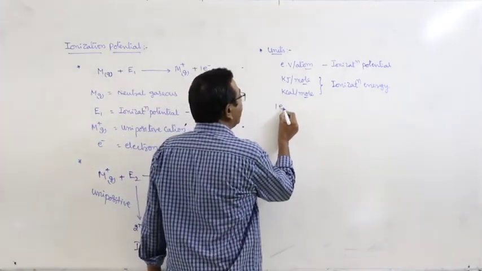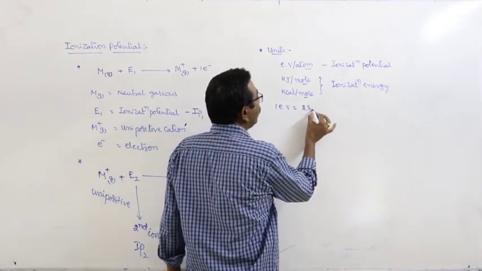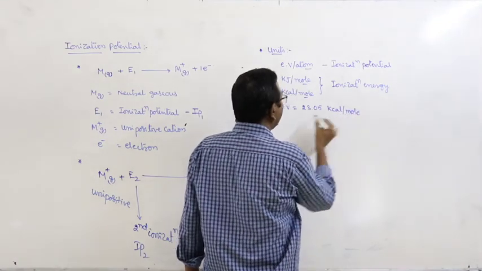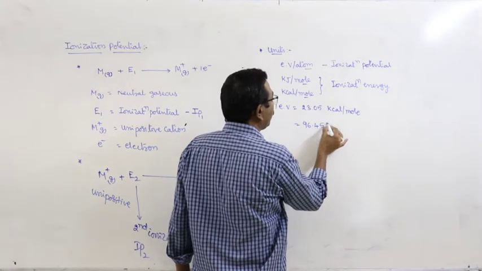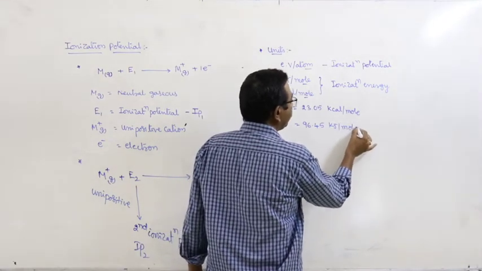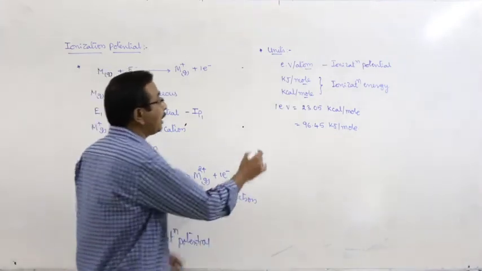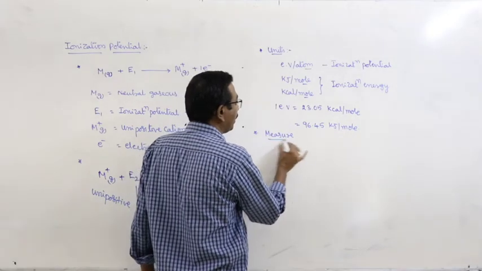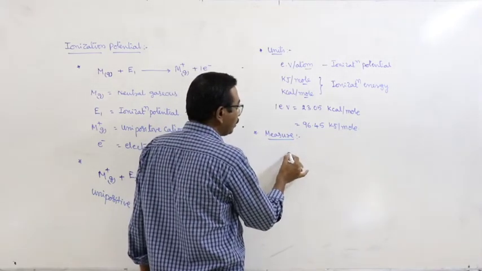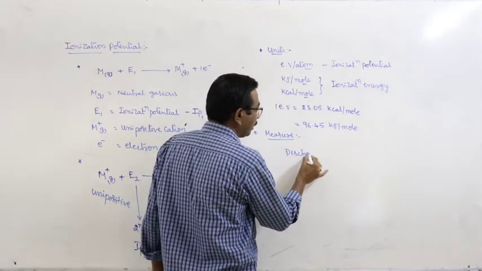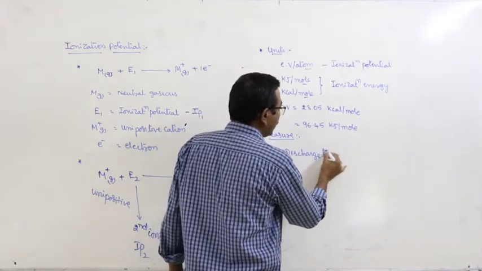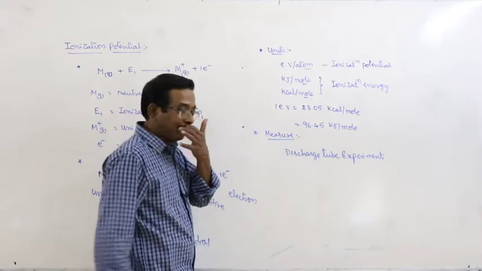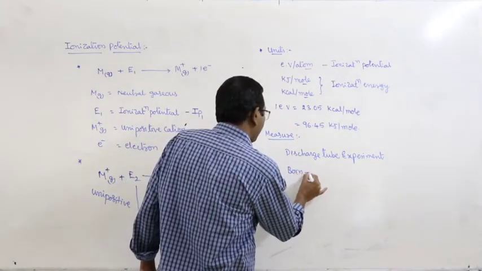What about the conversion? Here 1 electron volt is equal to 23.06 kilocalories per mole, that is equal to 96.45 kilojoule per mole. But how can you calculate or how can you measure the ionization potential? Here generally we are using discharge tube experiment. And the second one, Born-Haber cycle.